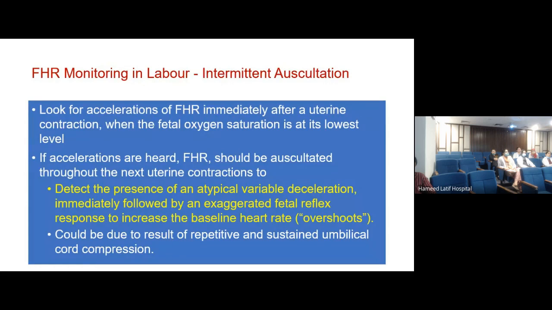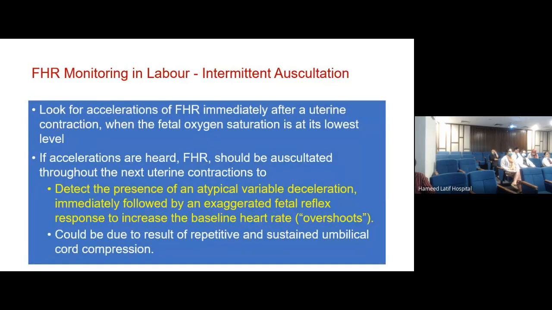Now, read the top line. It says, look for acceleration of fetal heart rate immediately after a uterine contraction when the fetal oxygen saturation is at its lowest level. So हमने acceleration, अभी हमने बात की थी कि हमने fetal heart rate देखना है क्या है, which means, what does it mean? We are looking at the baseline fetal heart rate. That is my first advice to you. The second advice is look for decelerations. And we talked about V-shaped and U-shaped decelerations. And we talked about the fact that if decels are persisting, we need to put up a continuous monitor.